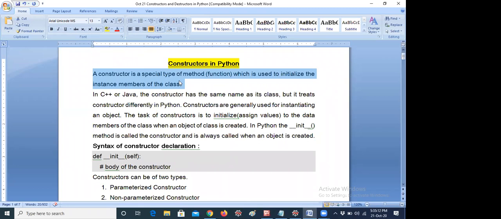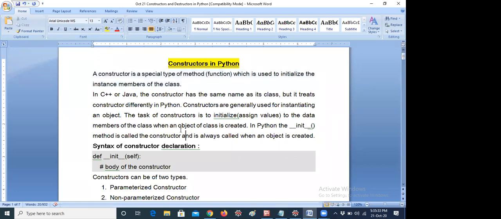If I declare a equal to 10, that is a normal variable. But if I create one object, for example Marti equal to car, and then give Marti dot a equal to 10, that means it is an instance variable. You can think of it like that.